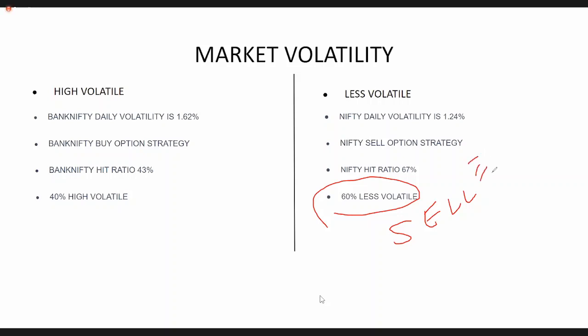Second thing, probability of profit is very good in sell option strategy. And third, market remains most of the time sideways or less volatile. That's why sell option strategy is always better than buy option strategy. However, you can choose both as well.